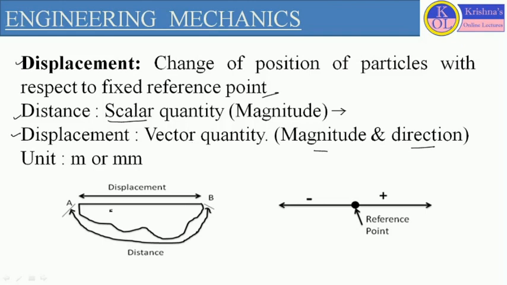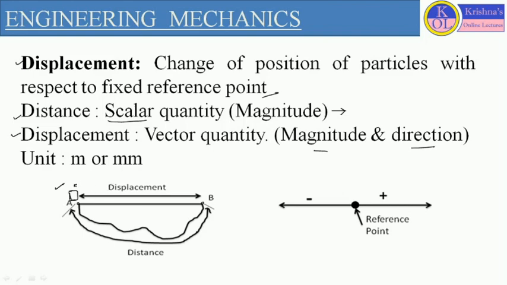So displacement we can define as, for example, in this diagram. Here we have two points, A and B. At the initial position, let us consider the body is resting at point A. Now after application of force, we will not consider any causes of motion, but the body is in motion only.